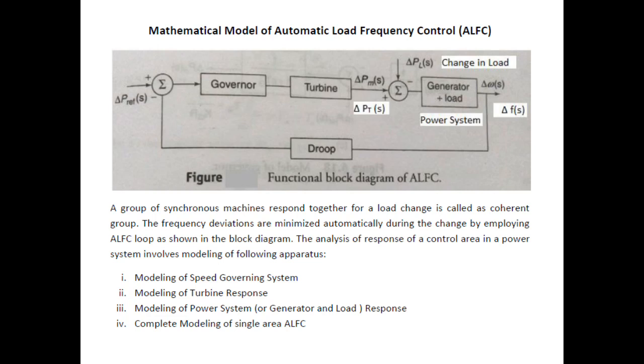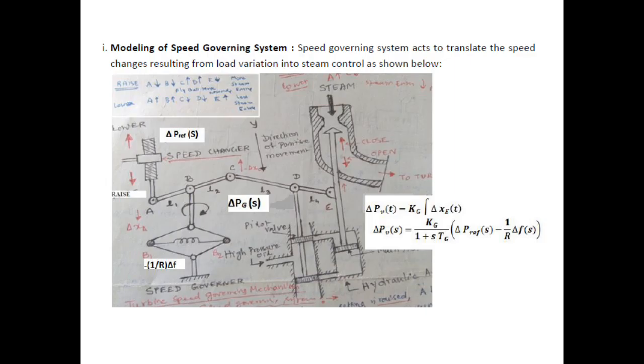The complete modeling of this automatic load frequency control system involves modeling of the various apparatus: modeling of the speed governing, modeling of the turbine response, and modeling of the power system or generator and load. Integrating all this modeling, we get the complete modeling of the single area automatic load frequency control system. First, let us discuss modeling of the speed governing system. For the purpose of analysis, let us consider the flyball speed governing mechanism.